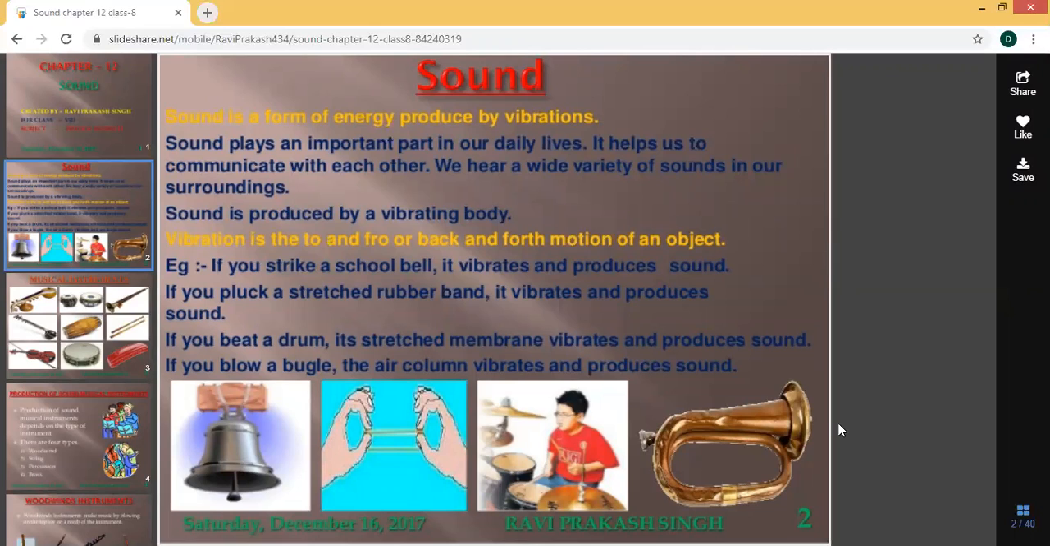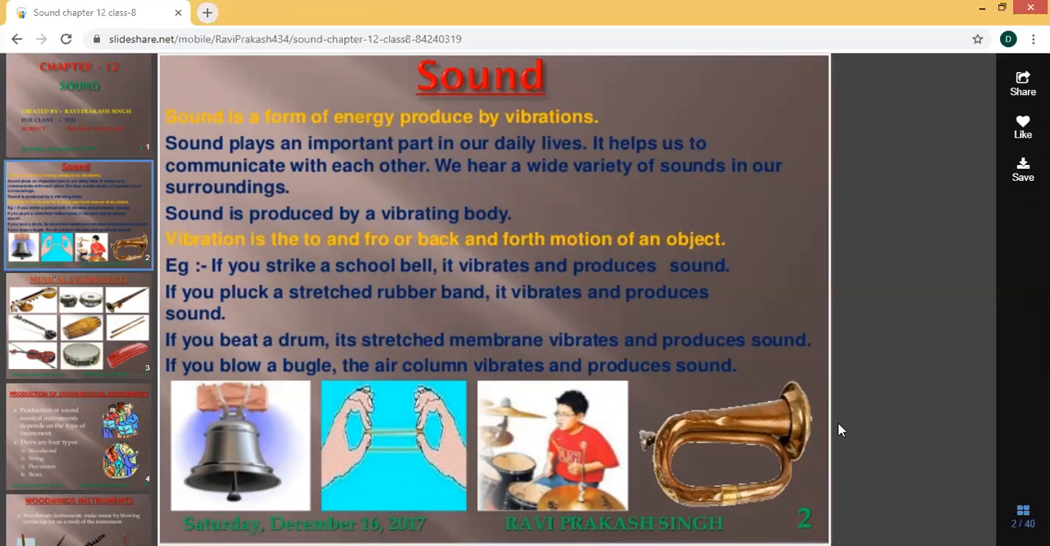What is meant by vibration? Vibration is the to and fro or back and forth motion of an object. That is called vibration. Vibration is the front and back, or to and fro, or back and forth motion of an object. It is called vibration.